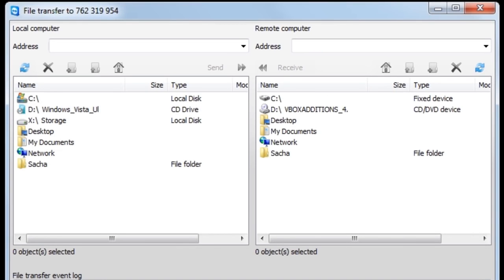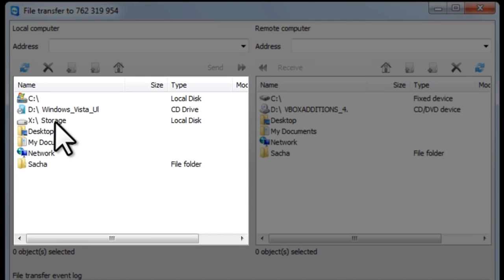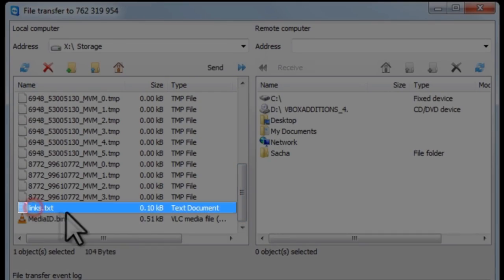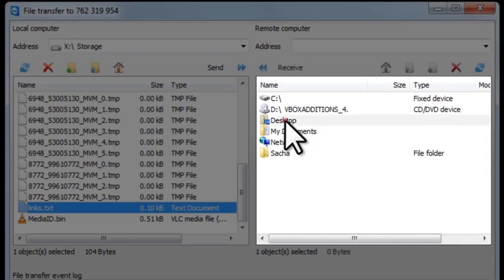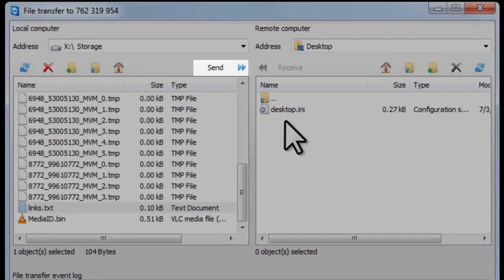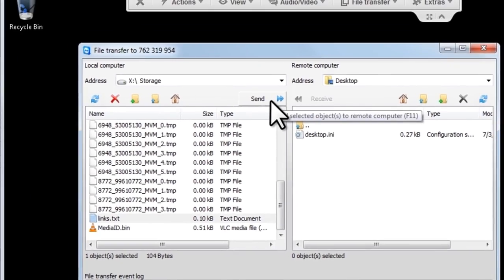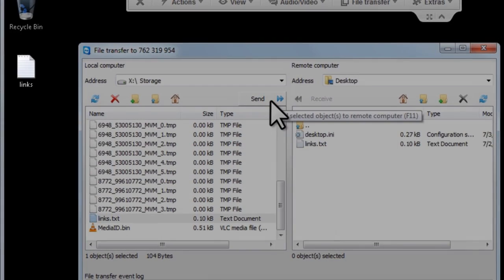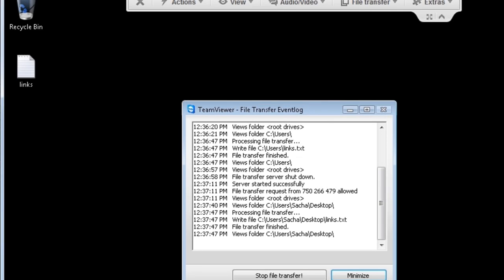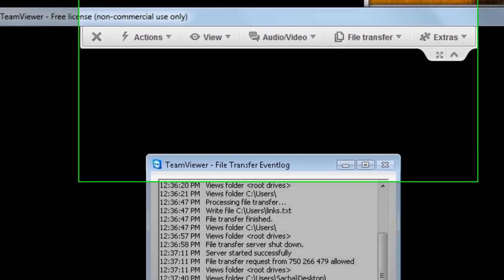To transfer a file from your local computer to the remote computer, we'd browse to the file that we want to select, select it, select the remote directory, in this case we'll just move it to the desktop, and then click the Send button. We can now see this new links file on the desktop. It also works the same way to receive, but just do things in reverse.